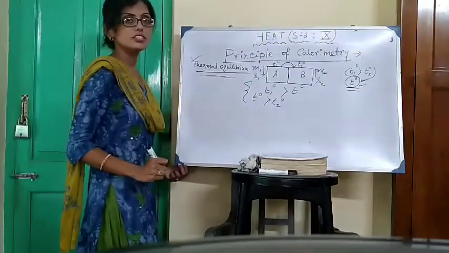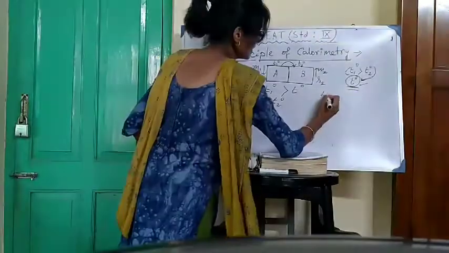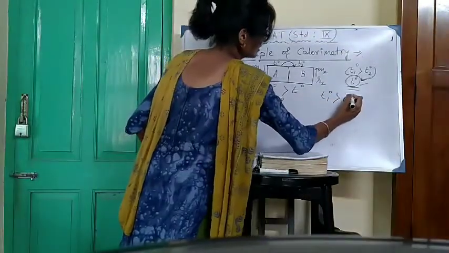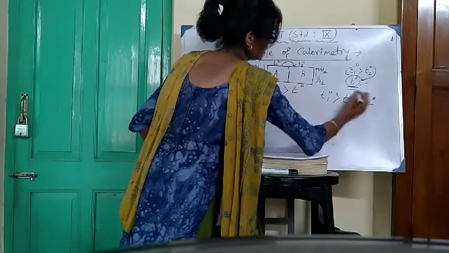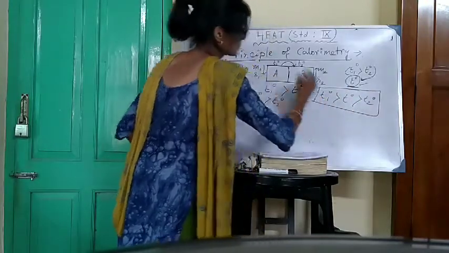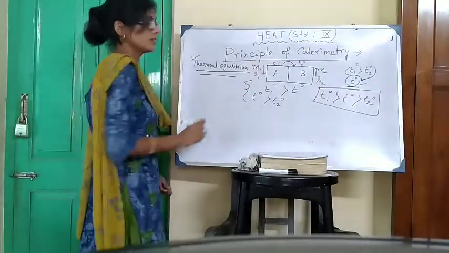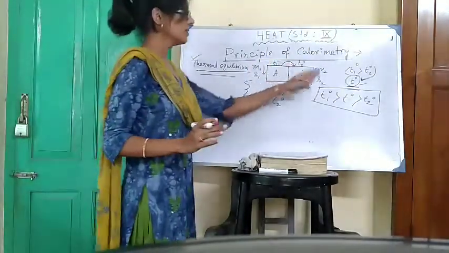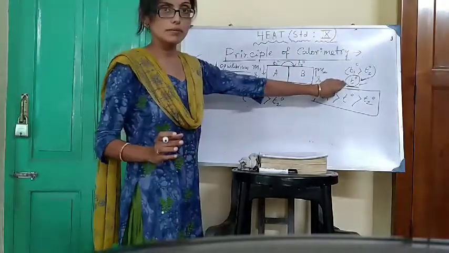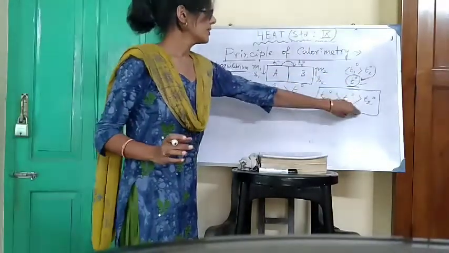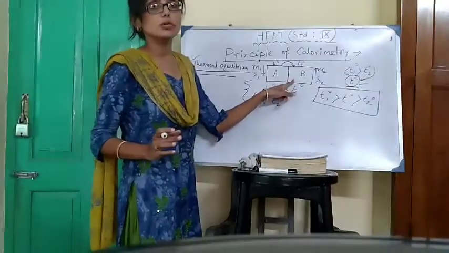So if we combine these two relations, we can write that T1 degree is greater than T degree is greater than T2 degree. Very important relation. Right? Initial temperature of the first body is greater than the thermal equilibrium temperature, that is greater than the initial temperature of the colder body.